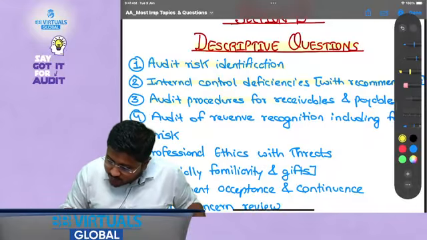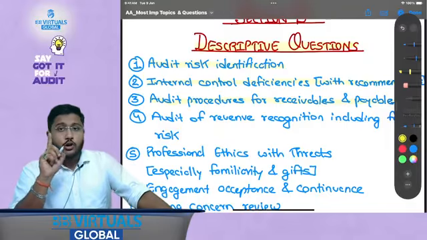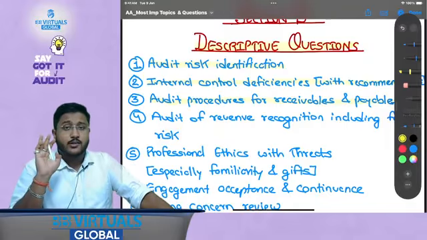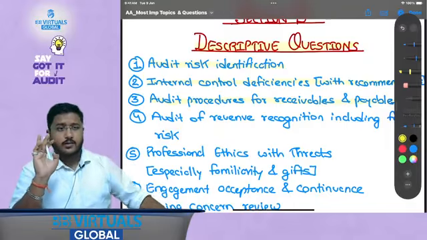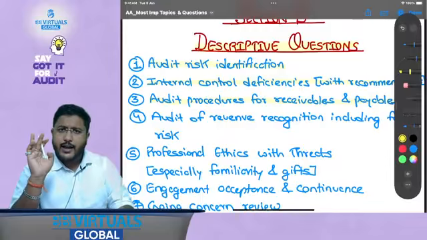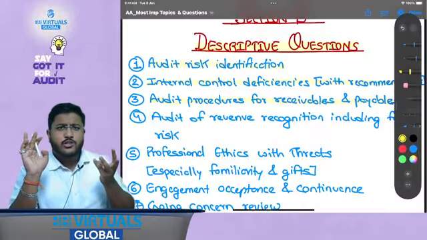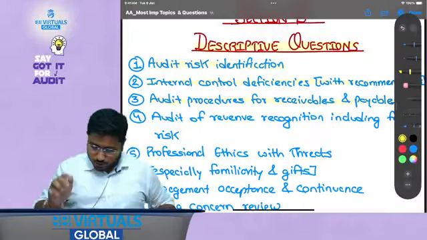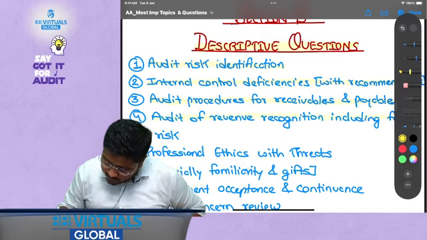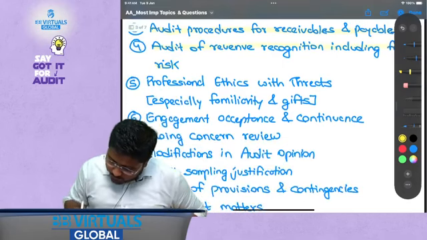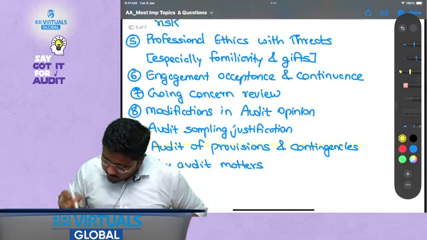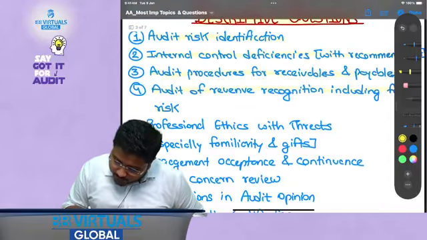Then audit procedures for receivables and payables. Although audit procedure is important for multiple other areas, the most frequently tested areas are receivables, payables, cash and bank balances, research and development expenditure, and property, plant and equipment. Then audit of revenue recognition including fraud risk, then audit of provisions and contingencies as well.